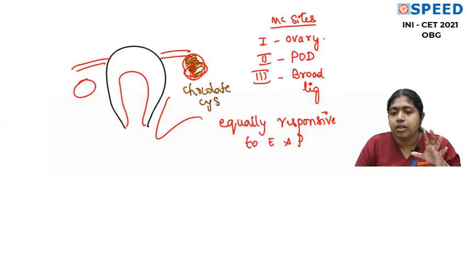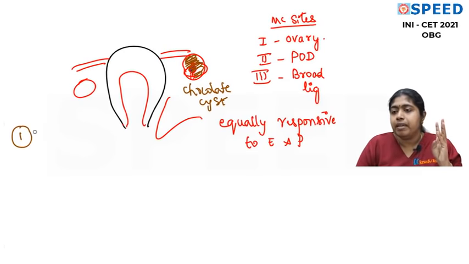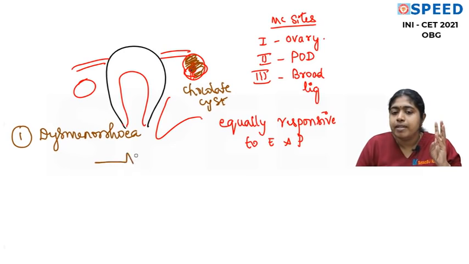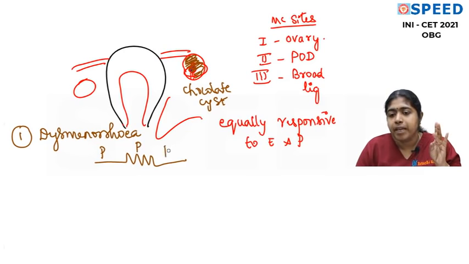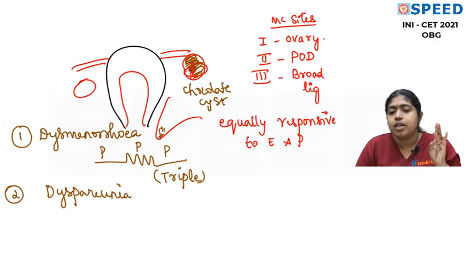I hope you all know this pathology. So what are the symptoms here? Number 1 is pain. What type of pain? It is dysmenorrhea. What type of dysmenorrhea is it? It is usually triple dysmenorrhea. There is pain before periods, pain during periods, and pain after periods, which is called triple dysmenorrhea. Very classical of endometriosis. Number 2 is dyspareunia. She has dyspareunia because of the endometriotic spots in the pouch of Douglas. Number 3, dyschezia.